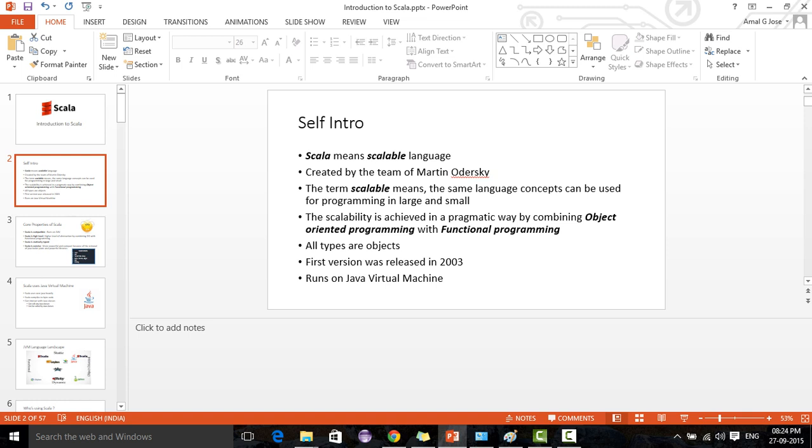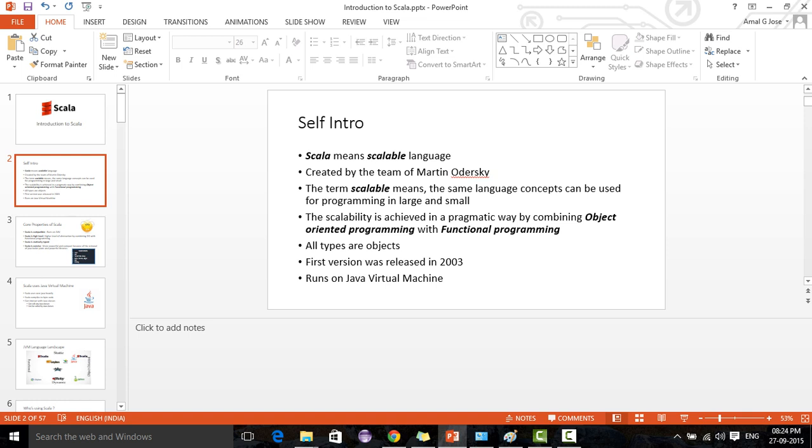This is again another programming language on top of JVM, the Java Virtual Machine. Just like a Java program, this program also runs on top of JVM.